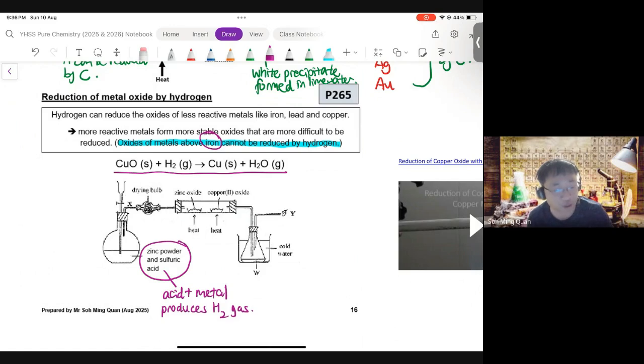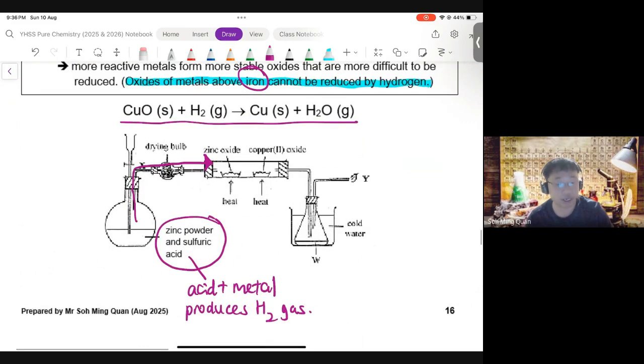So the hydrogen is produced and will travel up into the reaction tube where you have zinc oxide and copper 2 oxide. Now, zinc oxide, zinc is above iron. Zinc oxide is unaffected by hydrogen because zinc metal is above iron, so it cannot be reduced by hydrogen.